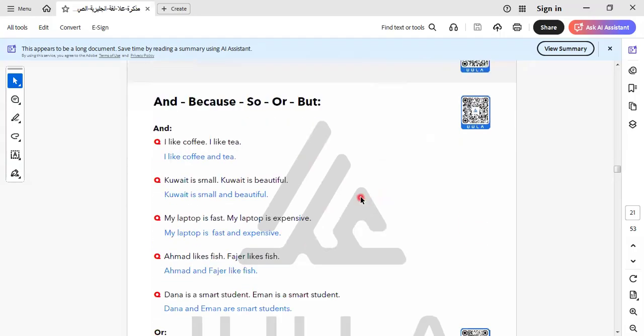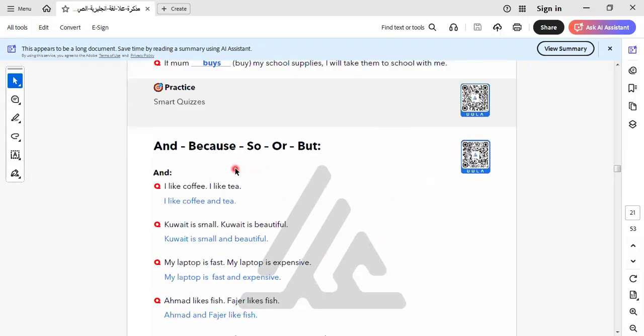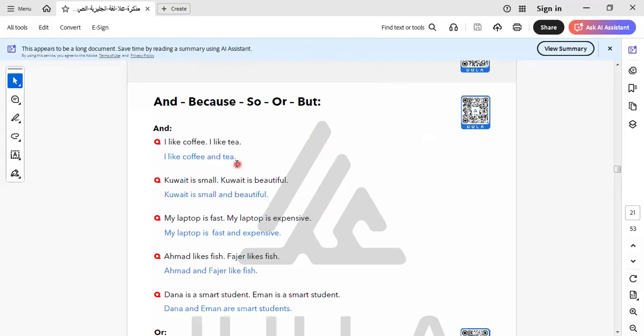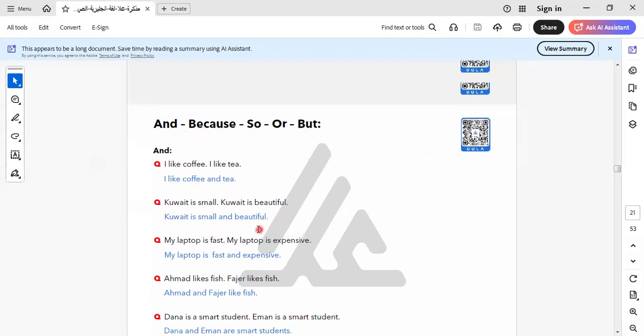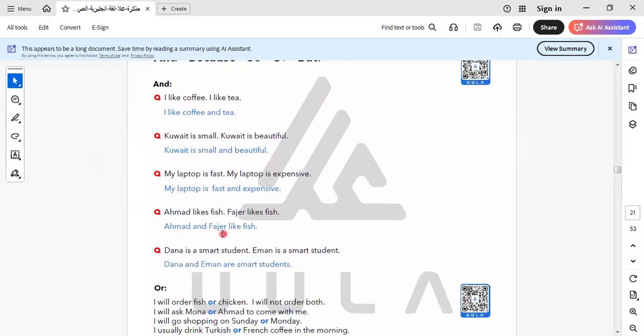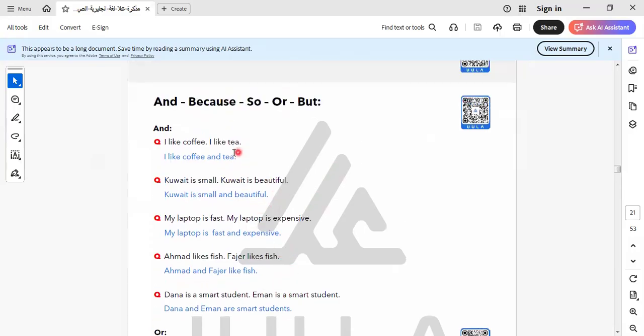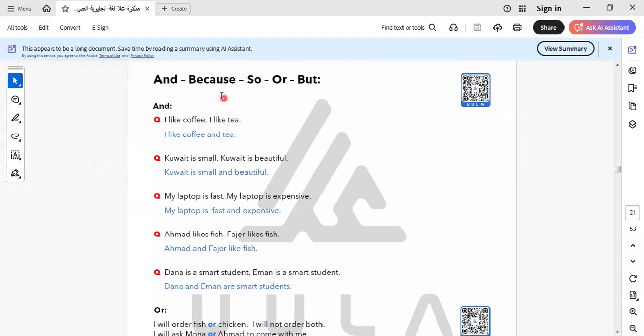So let's get to know the coordinating conjunctions that we use. Here we have and, because, so, or, but. When we talk about adding something to something, like this one, I like coffee and tea. So here I like this and this. The city is small and beautiful. So here we have and. And means adding something to something. Another one, Ahmed and Fajr like fish, both like fish. So here and adds something and something to something.